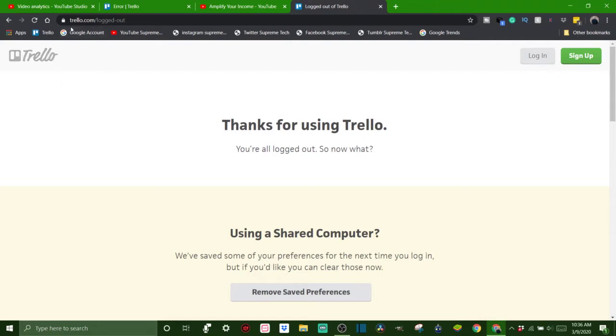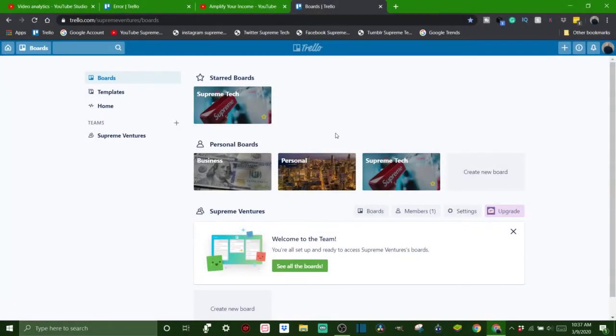But first thing you're going to want to do is come to Trello.com and click sign up. I've already signed up. All you need is an email address. So I'm going to log in and I'm going to get right back to you. Now, if you're familiar with this, guys, if you want to look in the description below, it's going to have timestamps so you can skip ahead to certain parts if you want.